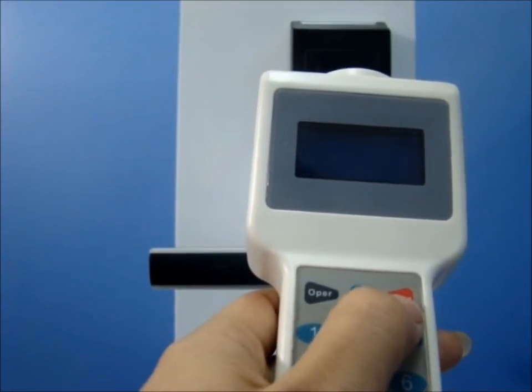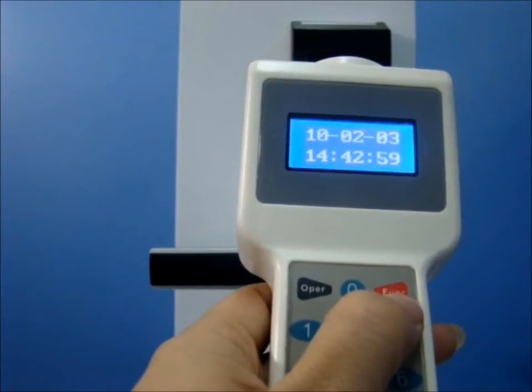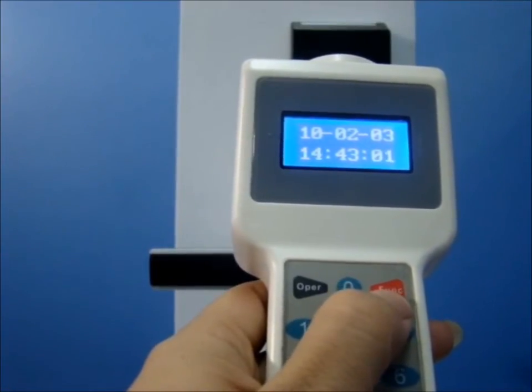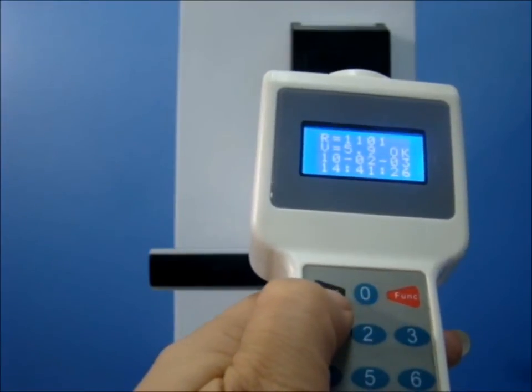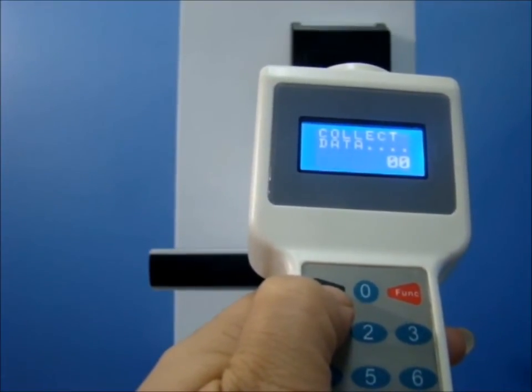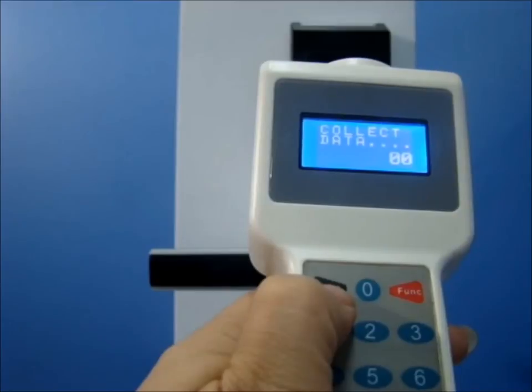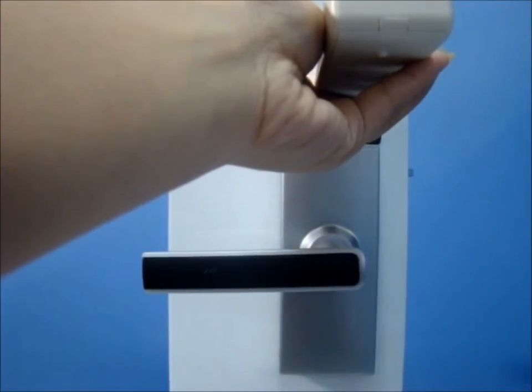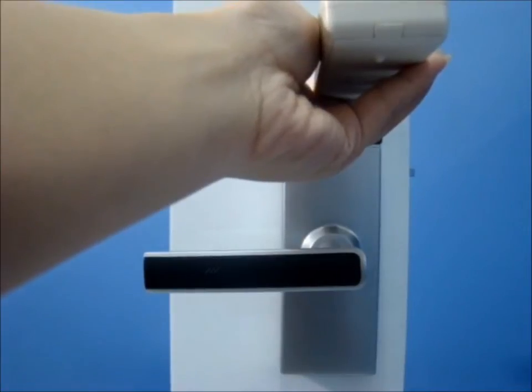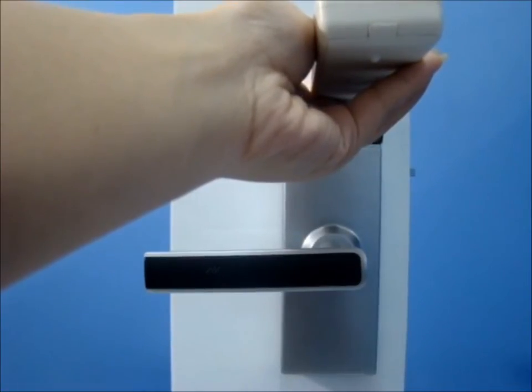Press the key of function to start the Lock Programmer. Press the key of function once more. Room information will be displaying on the screen. Press the key of operator. Collect data display on the screen. Aim the Lock Programmer at the door lock induction area. You can listen to sound notice.